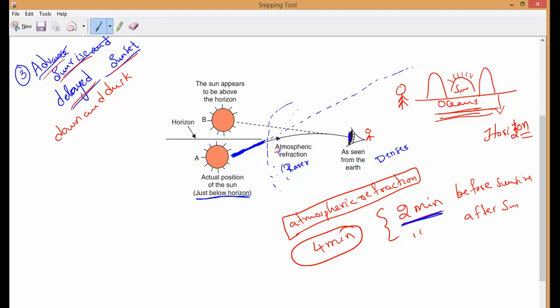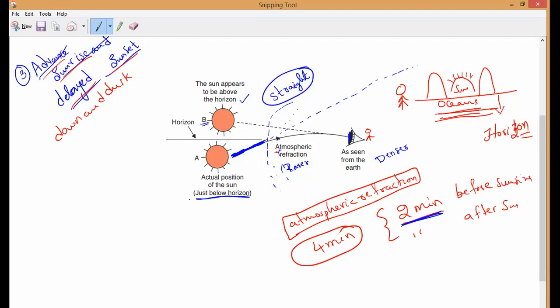At a particular point, the sunlight will reach our eye. From that point, we can see in a straight line, like the last example. In the case of stars, in the same way, we can see in a straight line. Wherever we see in a straight line, we see the image of the sun, which feels like a real object. That is why the sun appears to be above the horizon. Is it okay, guys?